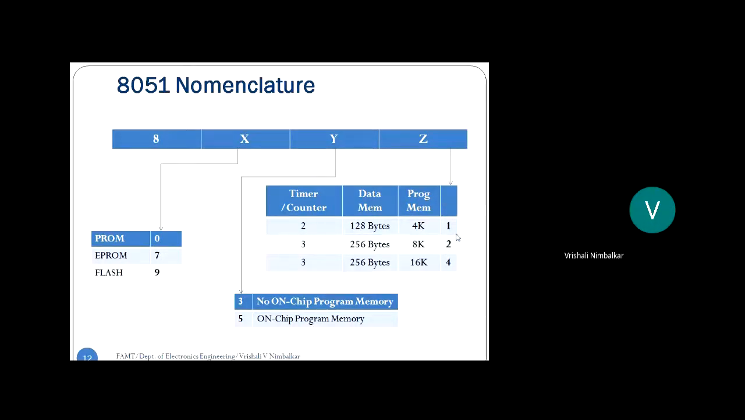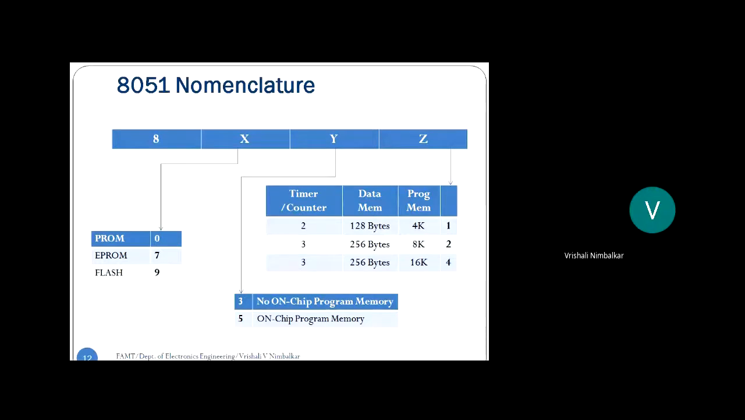Next, digit 2 indicates 8 KB ROM, 256 byte RAM, 3 timer counters. 4 indicates 16 KB ROM, 256 byte RAM, and 3 timer counters. So your rightmost digit is telling you the size of RAM, ROM, timers inside the chip. Fine, everyone. Next, the second digit can be either 3 or 5. It means your controller is 8031, 8051, 8032, 8052.